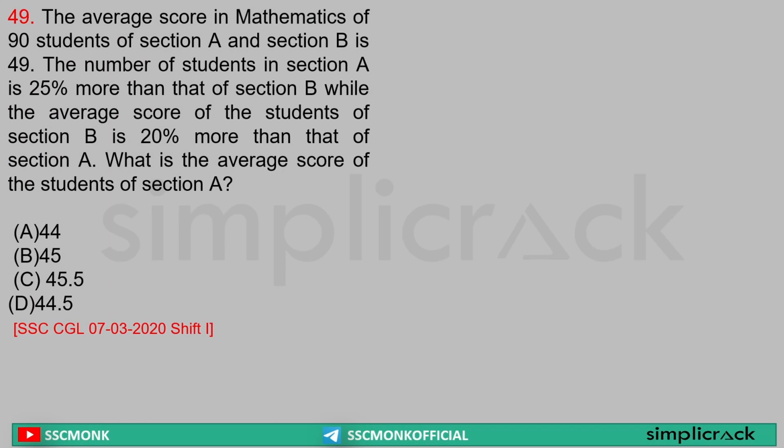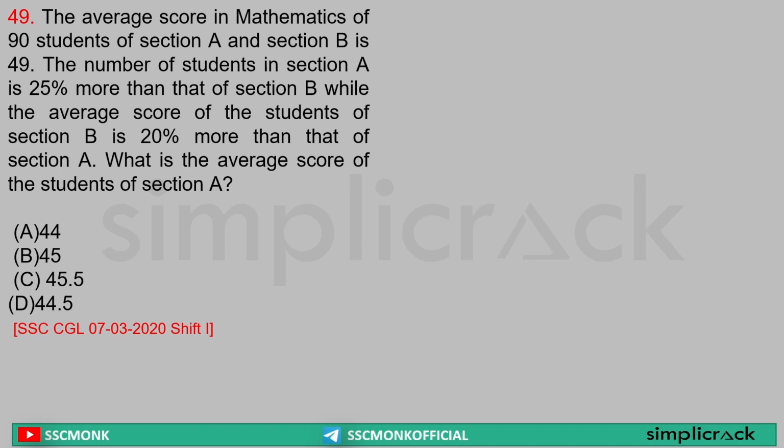The average score in mathematics of 90 students of section A and section B is 49. The number of students in section A is 25 percent more than the number of students in section B. While the average score of the students of section B is 20 percent more than the average score of section A. What is the average? A very, very good question.